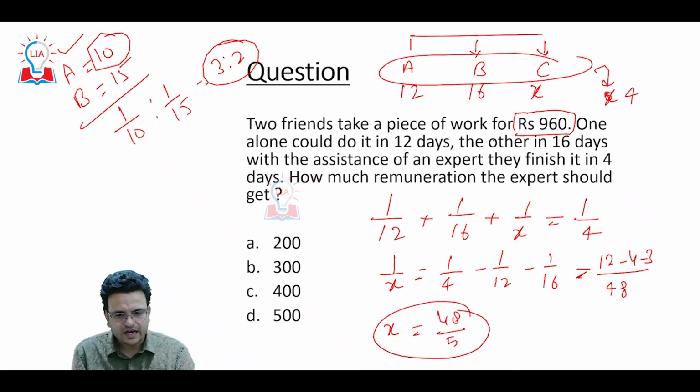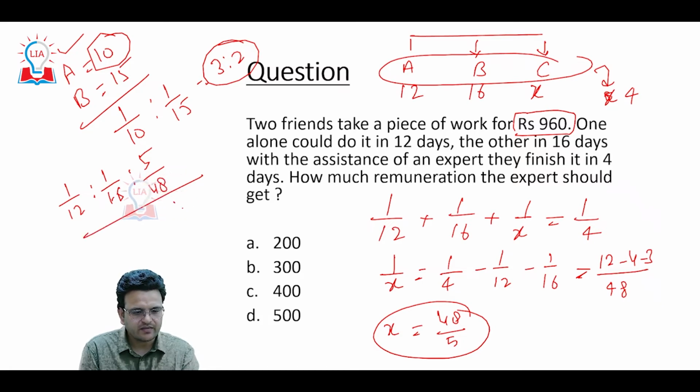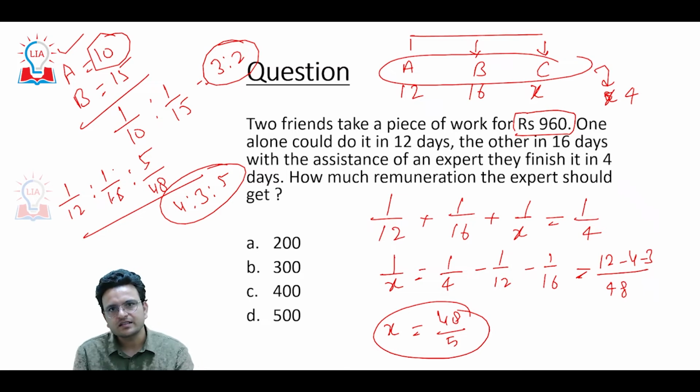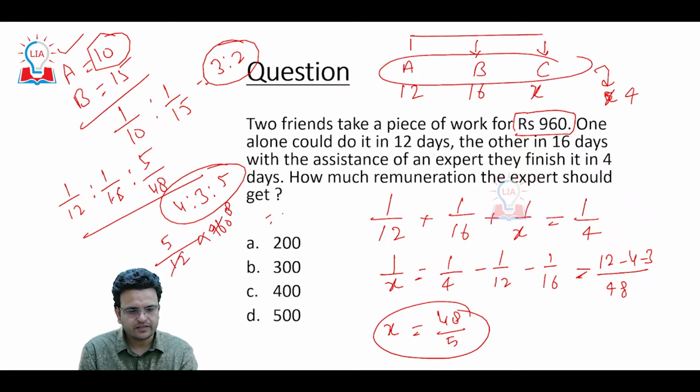Now the amount of money will be distributed in the ratio 1 upon 12, 1 upon 16, and 5 upon 48. If you simplify it, it becomes the ratio 4 : 3 : 5. If you are not able to understand how I solved it, just see the video on ratio and proportion. Then what is the share of the assistant? Share of the assistant will be the assistant's ratio over the sum of the ratio, into the total. So it will be 400.